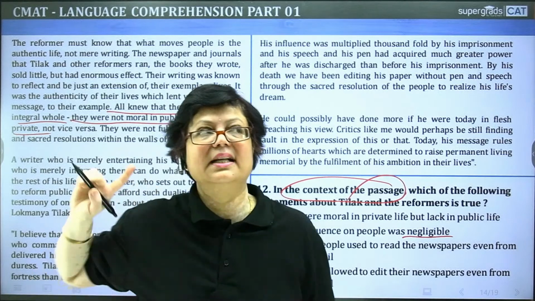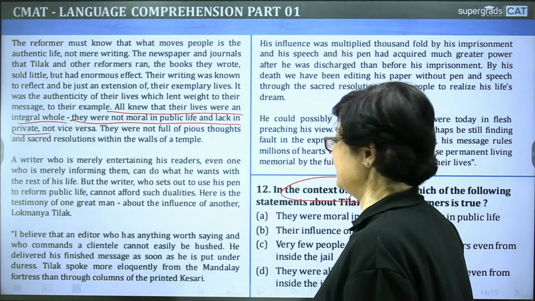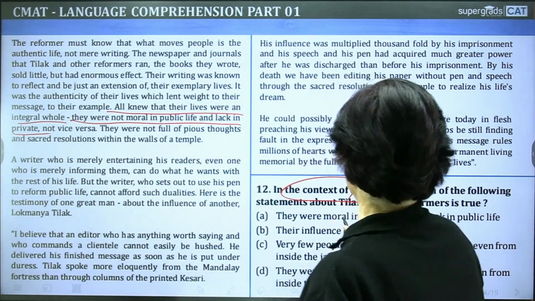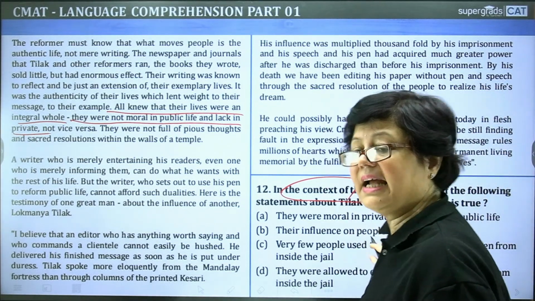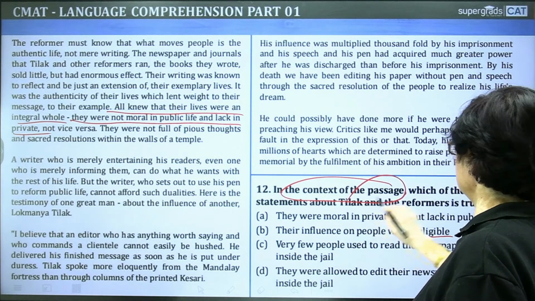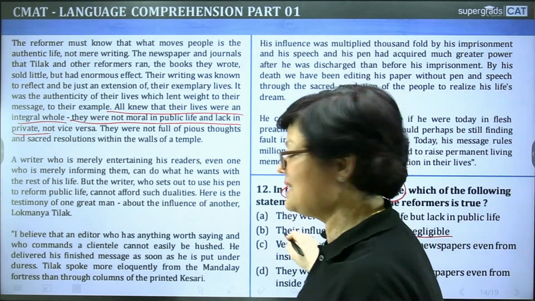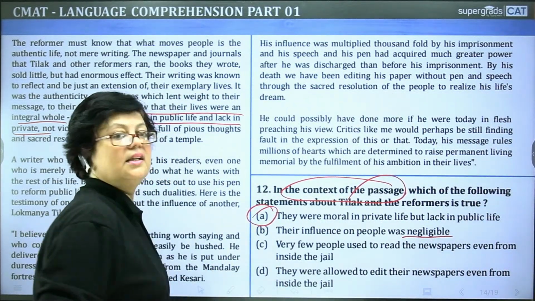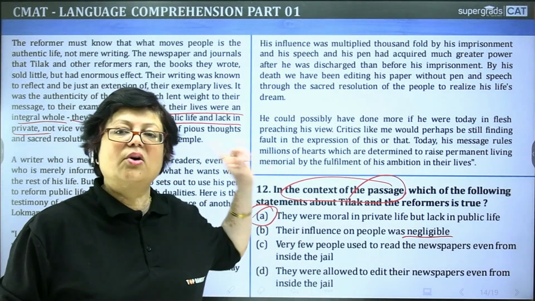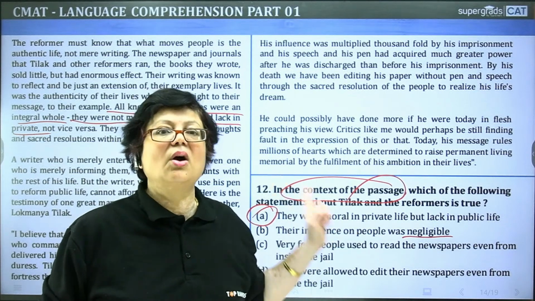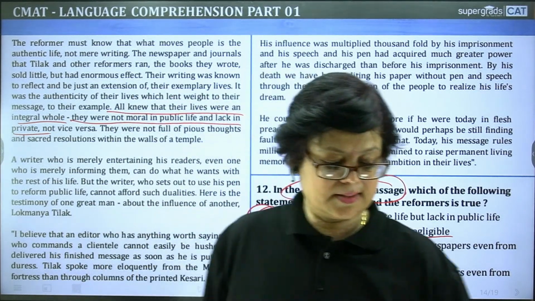Look at the answer. So what answer do you get? Once again, see the options. They were moral in private life, but lack in public life. According to the context of the passage, the first statement, that is option number A, will be the correct answer. This is the correct option in the context of the passage.